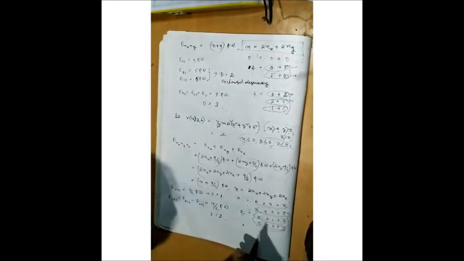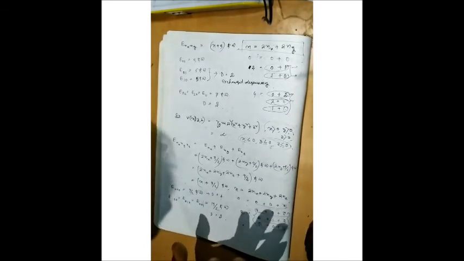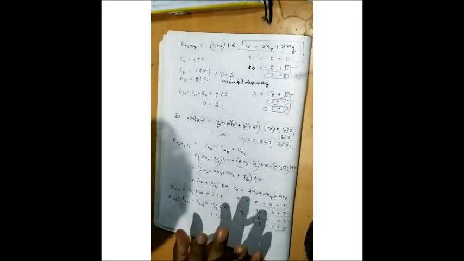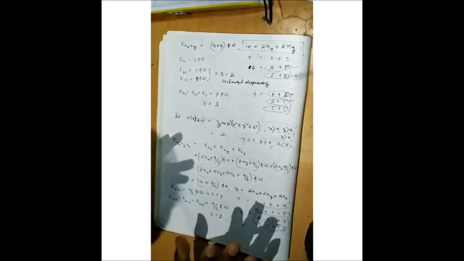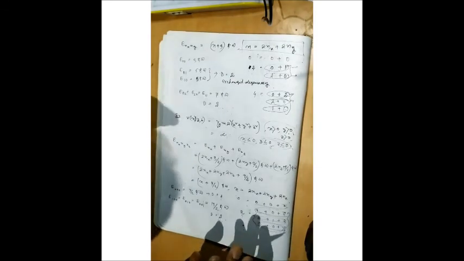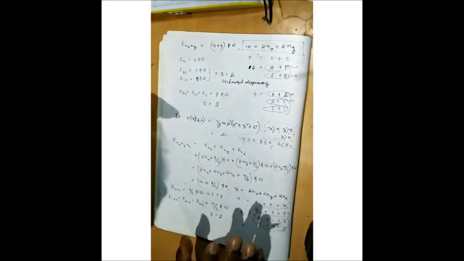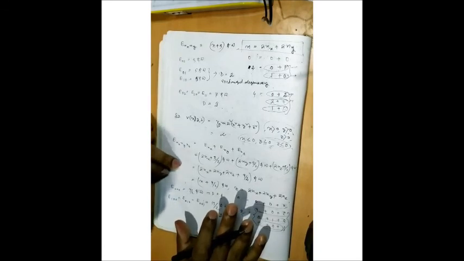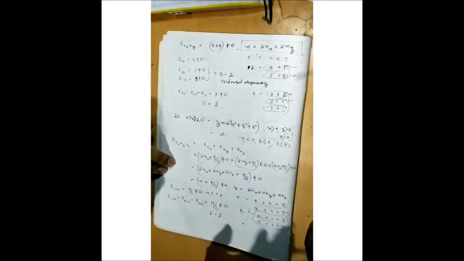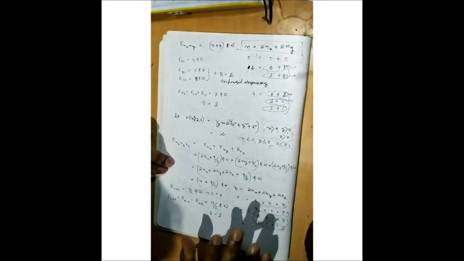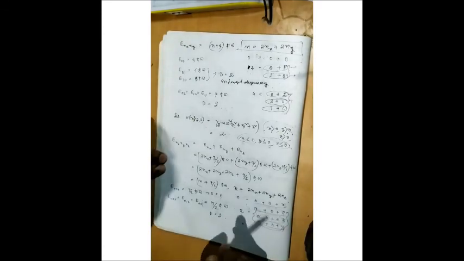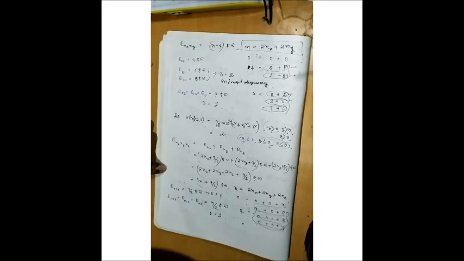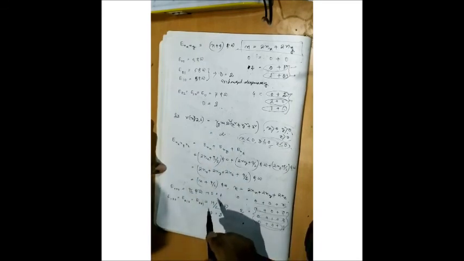So in this way you can solve any problem of the harmonic oscillator, whether it is truncated or not truncated. Again, I am repeating, my dear friends and students, please check the range of the potential so that you can easily identify whether it is a truncated or not truncated harmonic oscillator. Clear? So I hope you got the idea. Following this procedure, you can solve any problem for the harmonic oscillator.